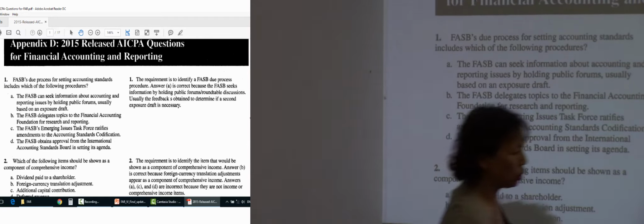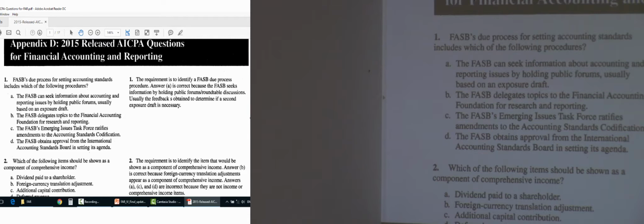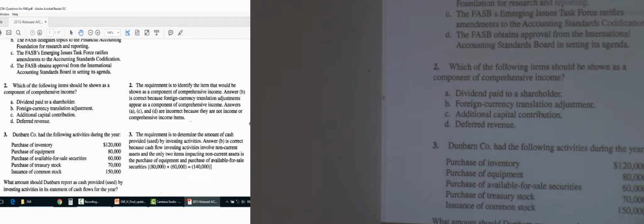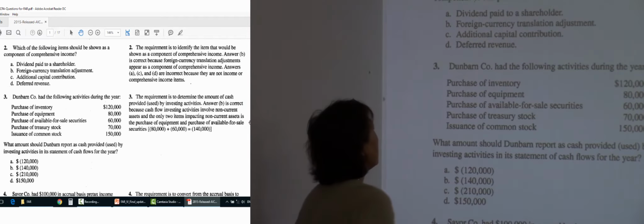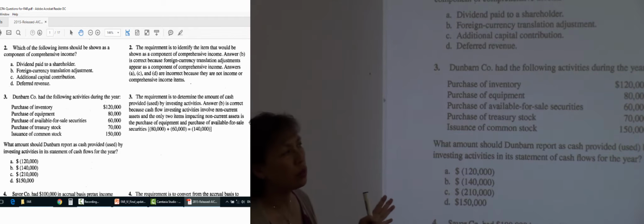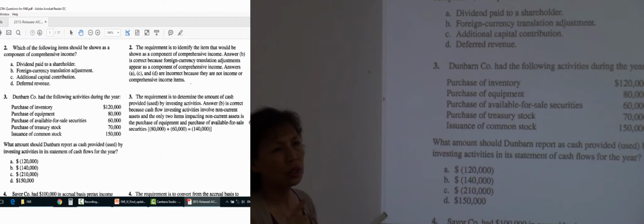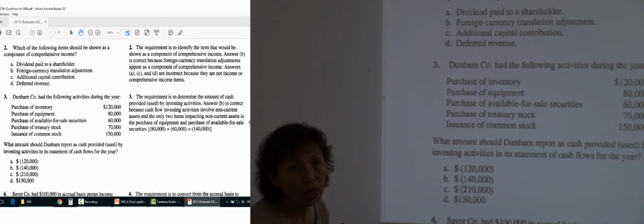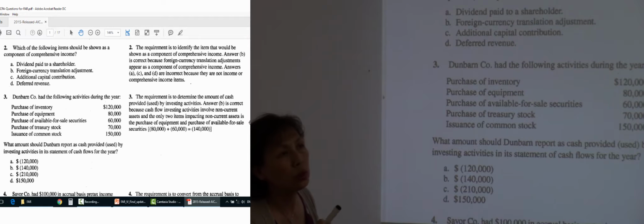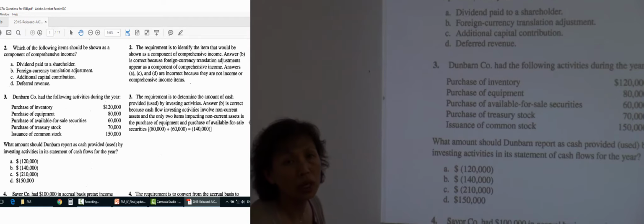And number two, which of the following items should be known as a component of comprehensive income? Comprehensive income includes two items, net income and other comprehensive income, right? And the SEC requires companies to report comprehensive income, which includes net income and other comprehensive income.